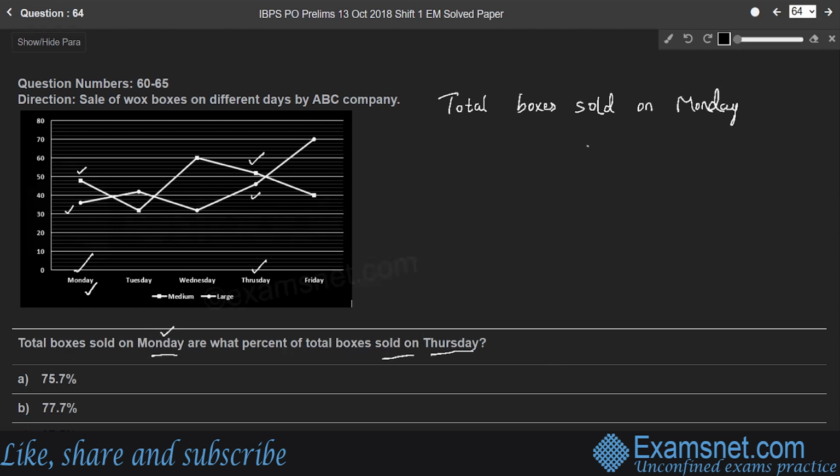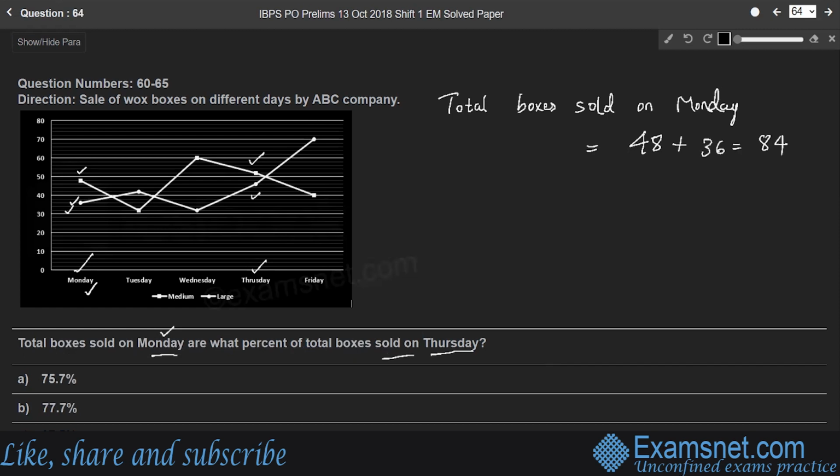is equal to, on Monday, medium boxes is equal to 48. 48 medium boxes were sold plus large boxes. So what is the number? 36, right? 36. Therefore, it is 84.